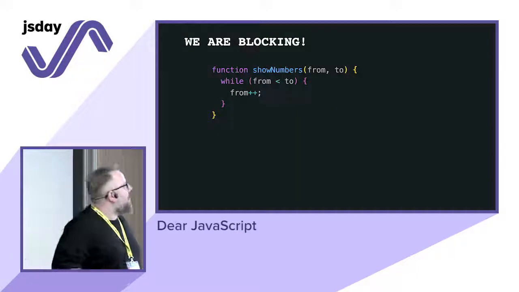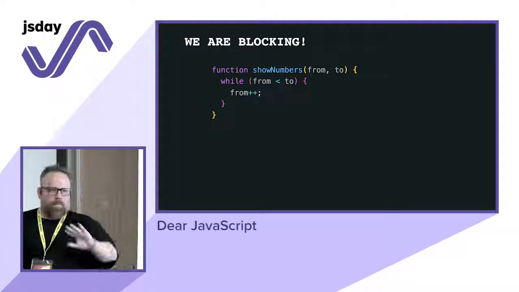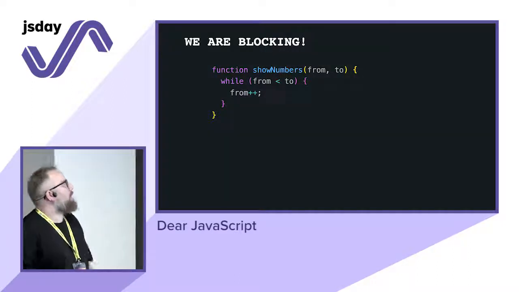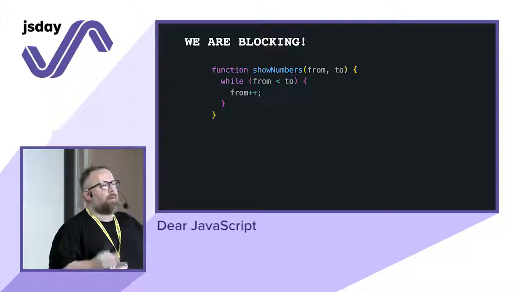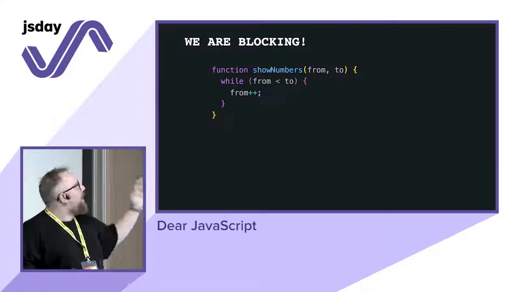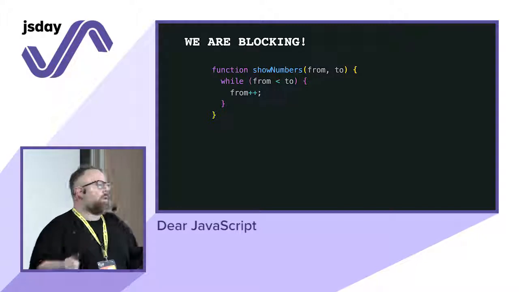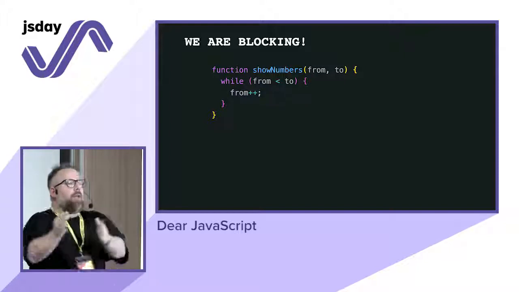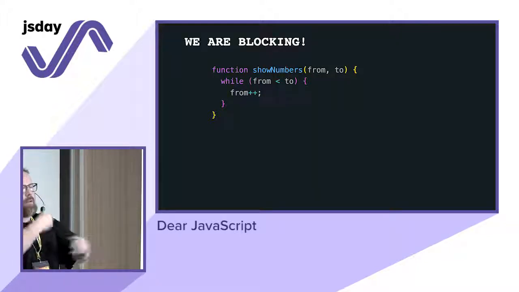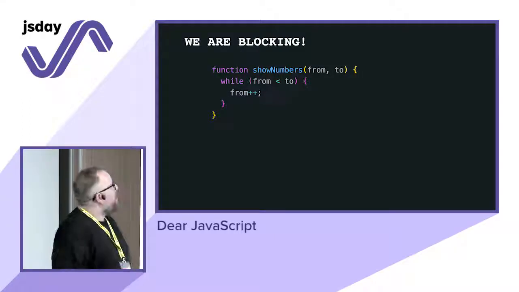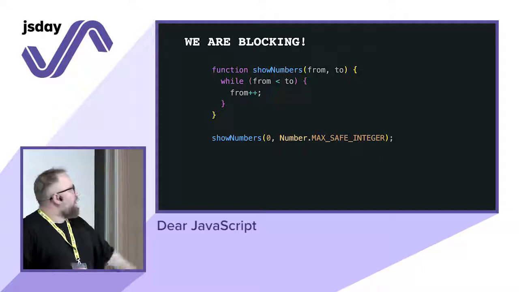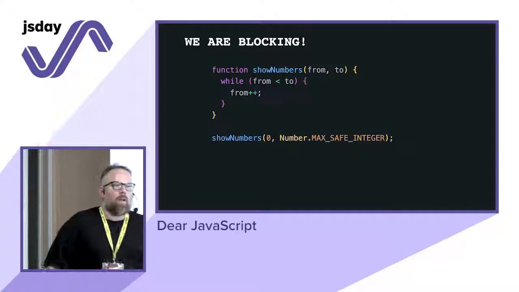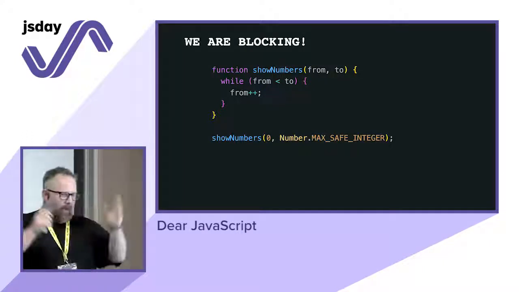How can we still block? Let's check this function, for example. Useless, I understand that, but just for using it as an example. So it's basically a function that accepts two parameters, two numbers, from and to. And it will loop until from is equal to to. So if you pass 0 and 100, until 0 reaches 100, you keep looping and do some calculation. What if we call this function with 0 and Number.MAX_SAFE_INTEGER? Do you know how much is Number.MAX_SAFE_INTEGER? 9 quadrillion. It's a lot.